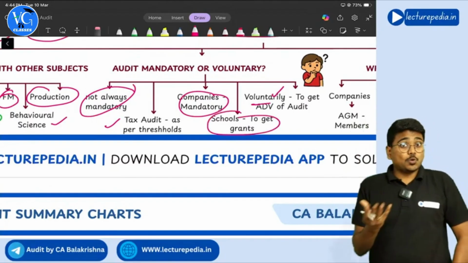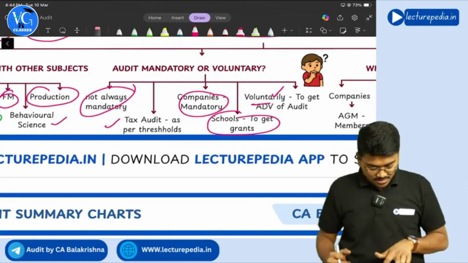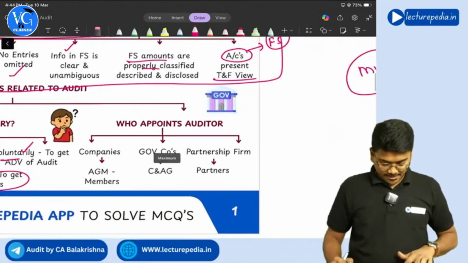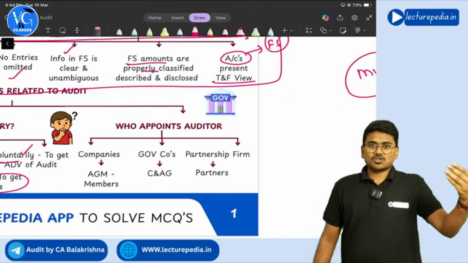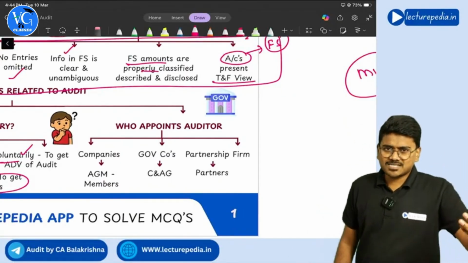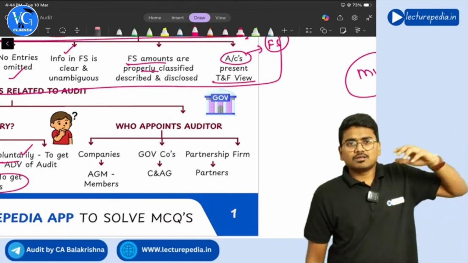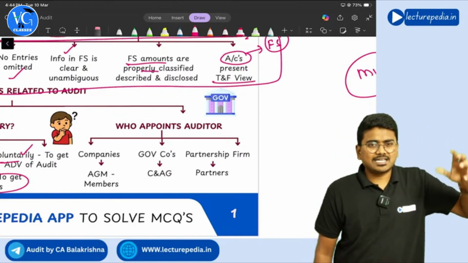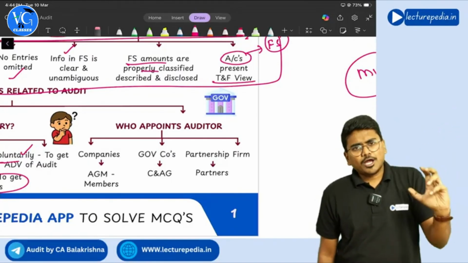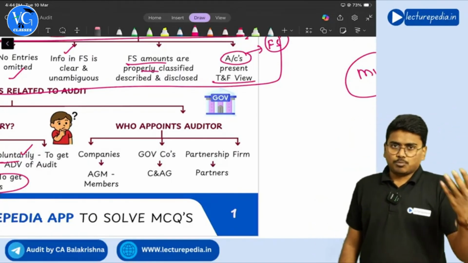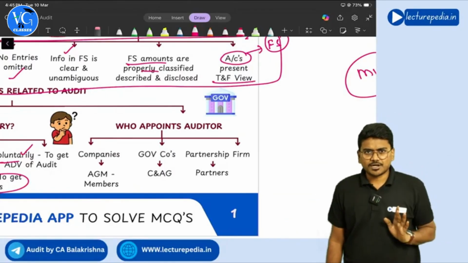And in case of schools, I told you just now the example. Some charitable organizations, for getting grants, get their books of accounts audited. Next, who will appoint the auditor? Tell me. See, in case of a company, of course, members will appoint the auditor. However, the appointment of the first auditor can be done by the board of directors as per Companies Act provisions, but subsequent auditors, generally shareholders will appoint the auditor, right?